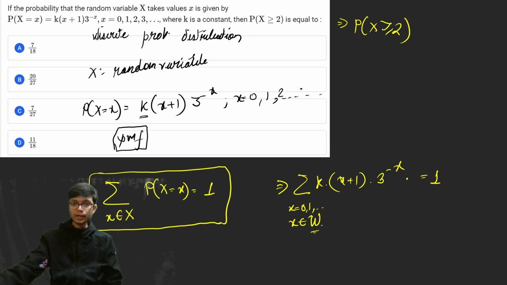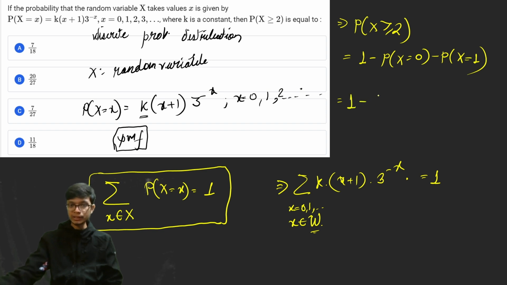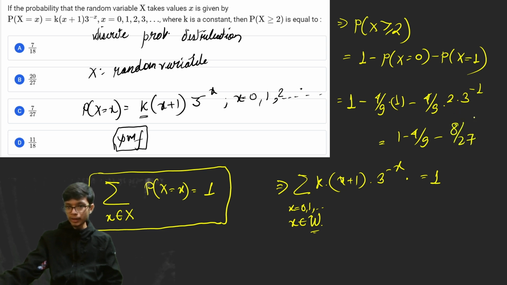To evaluate this condition up to infinity, it is better to write it as 1 minus the probability when x is equal to 0, minus the probability when the random variable takes the value 1. You can definitely evaluate this because you have the PMF. That is 1 minus 4 by 9 minus 4 by 9 into 2 into 3 to the power minus 1, and if you evaluate this, it comes out to be 1 minus 4 by 9 minus 8 by 27.